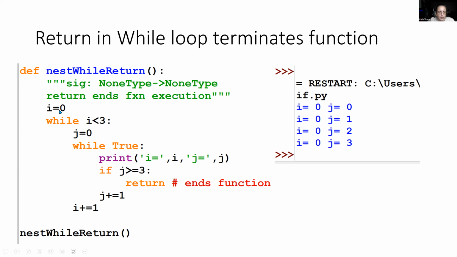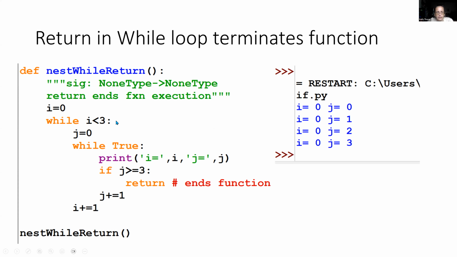So here we have i equals 0 and while i is less than 3, that's fine. j equals 0. Now we have while true. And notice that we have print, and then we have the same if statement. So if j is greater than or equal to 2, instead of break, we are introducing a return here. And so return should end a function, and we are in a function. Now, if you're not in a function, return will simply create an error because its syntax is wrong. But we're inside a function, so what will happen? Let's go ahead and trace it through.